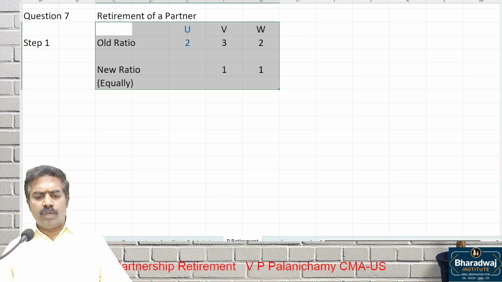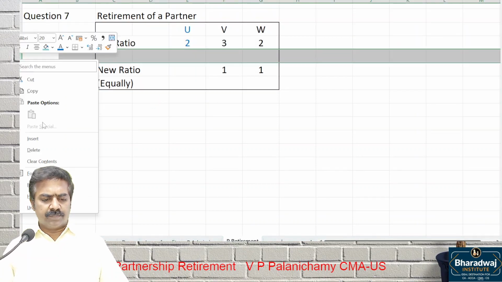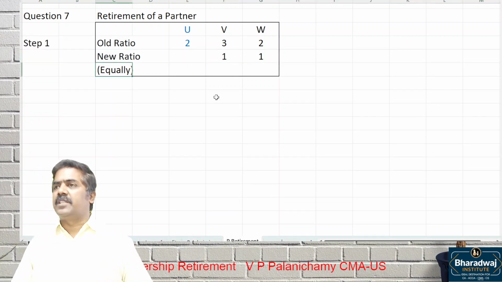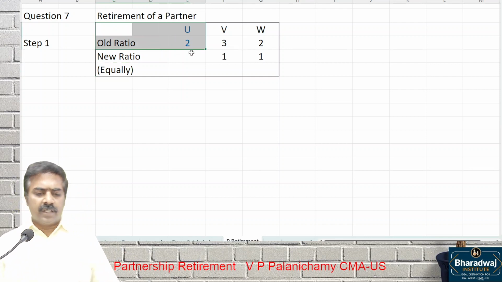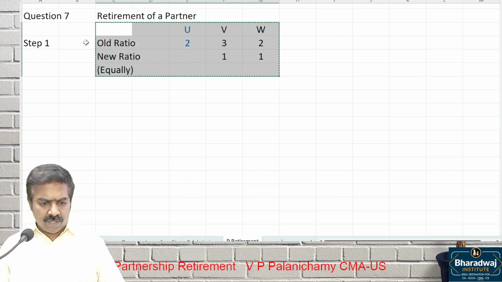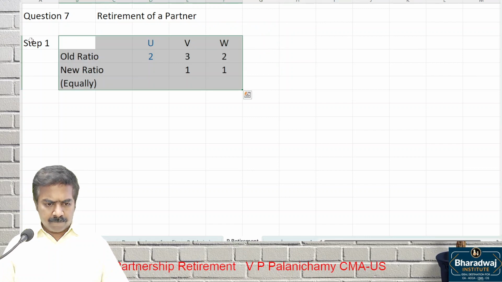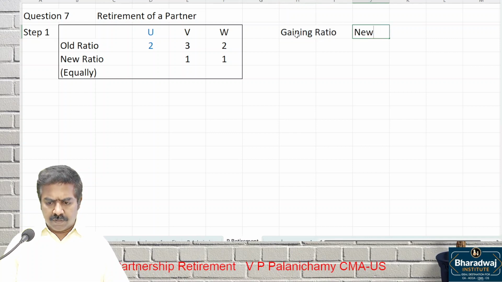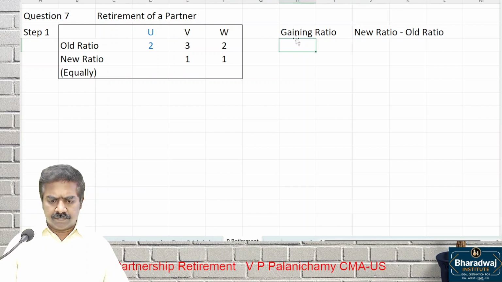In this question, do we require a gaining ratio? Yes. Goodwill is adjusted through capital account. We require which ratio? Gaining ratio, because goodwill is adjusted through capital account. How to work out gaining ratio? New ratio minus old ratio, for which partners?